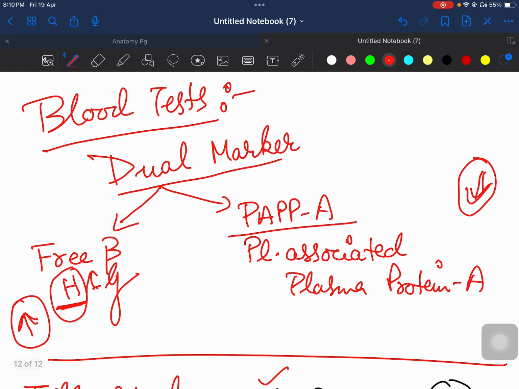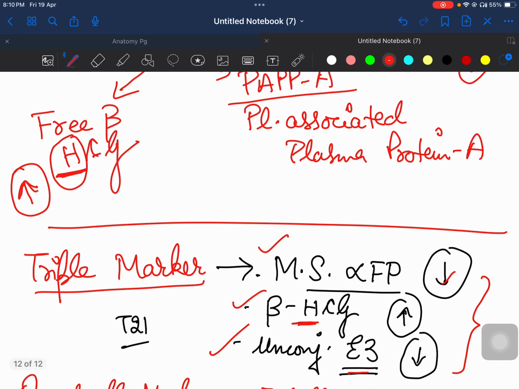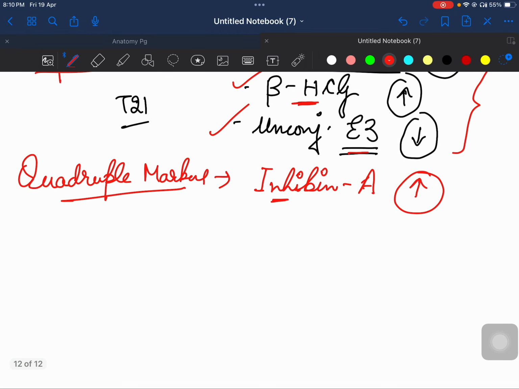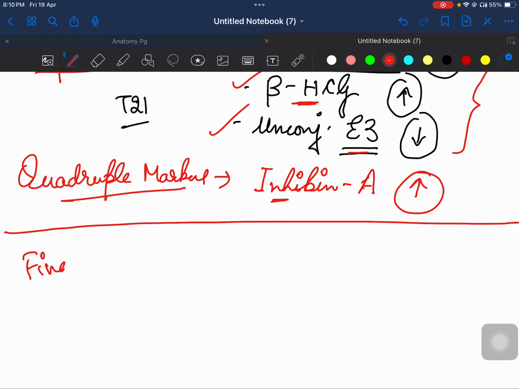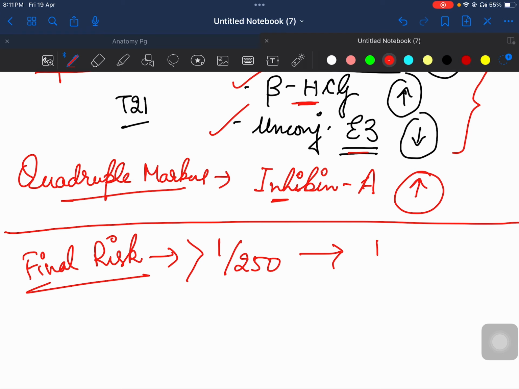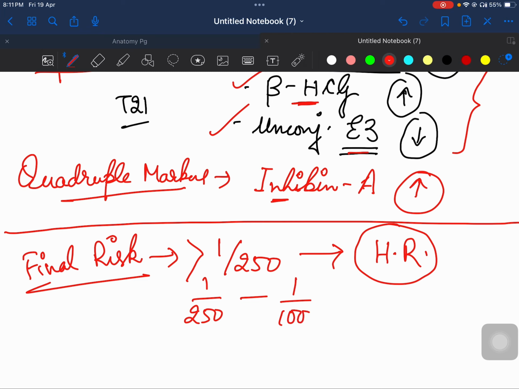So based on these serum analytes and your ultrasound which is generally done in 11 to 13 weeks, you can know as a result of a basic algorithm. एक algorithm लगाते हैं, machine will calculate through a basic algorithm and it will give you the final risk. So final risk हमारे पास आ जाएगा कि क्या है aneuploidy का risk. ठीक है, so final risk if it is more than 1:250, then you say the mother is at high risk of having Down syndrome baby in this pregnancy. If the risk is between 1:250 to 1:1000, then you say it is intermediate risk.